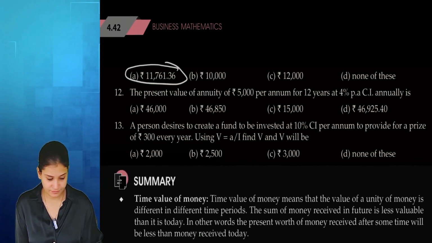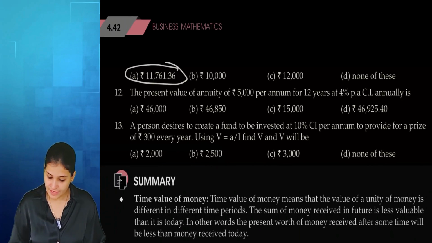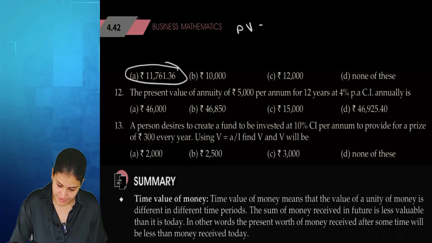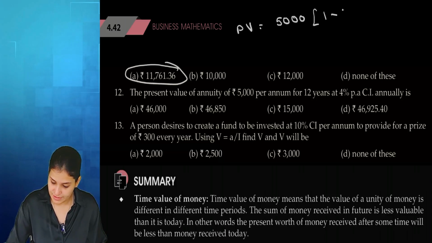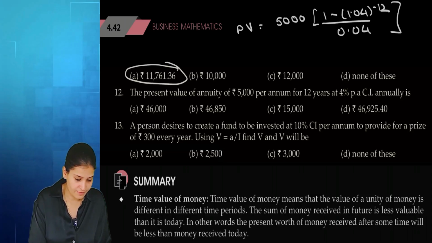Question number 12. The present value of annuity. We need to find out the present value. Annuity of 5,000, 12 years, 4%. 1.04 power minus 12. 1 divided by 1.04 multiplying 12 times.